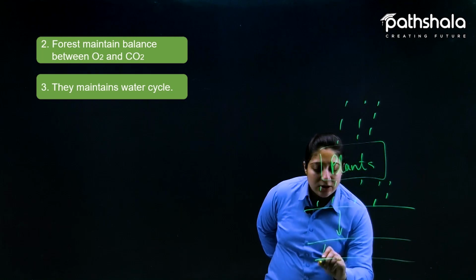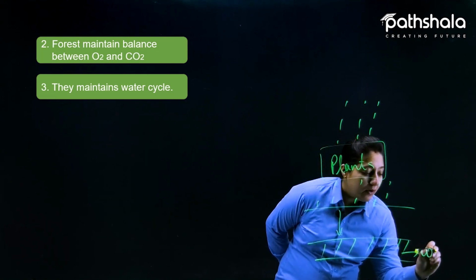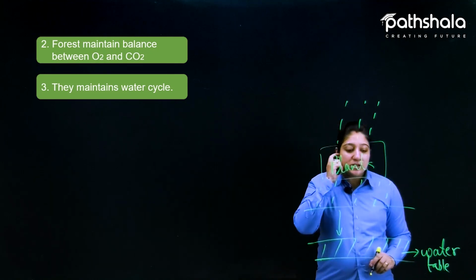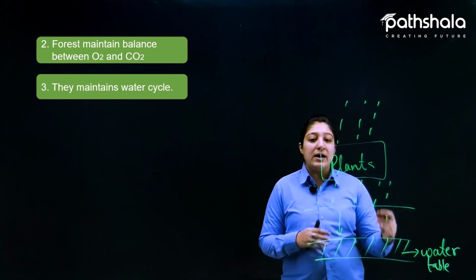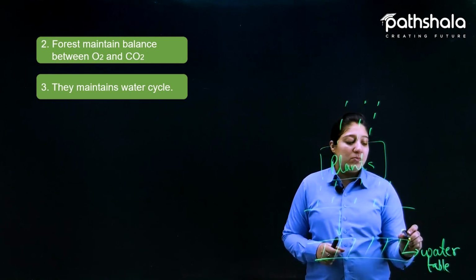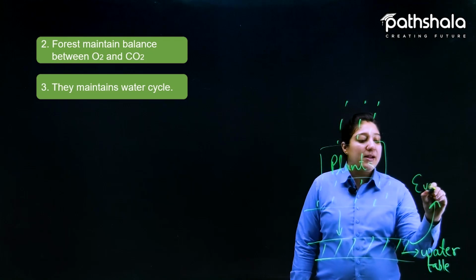It is recharging the water table that we have already seen in our earlier chapter, like what exactly the water table is. Once it is recharging the water table, other people use the water, and as they use more and more water, more evaporation will take place, right?